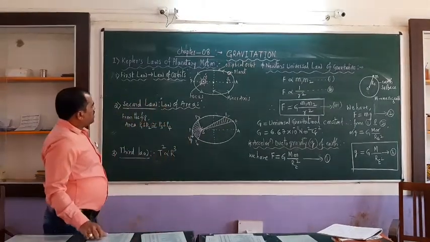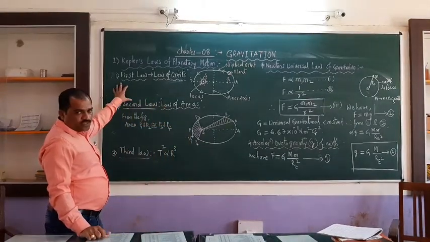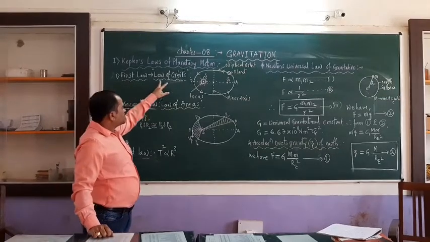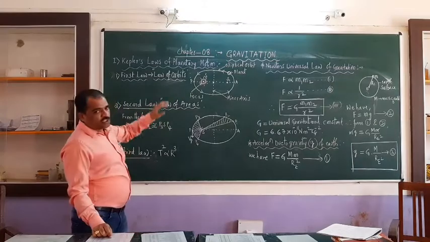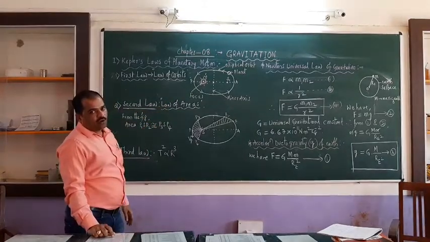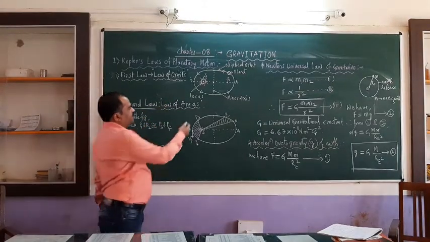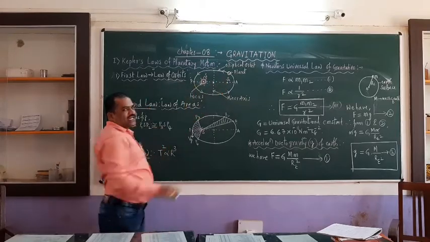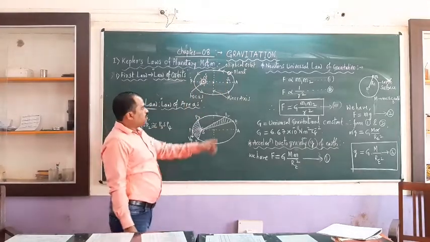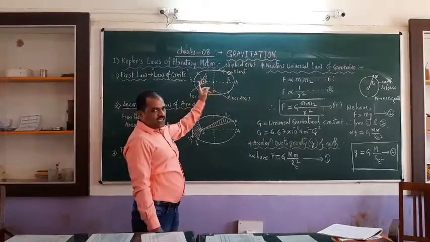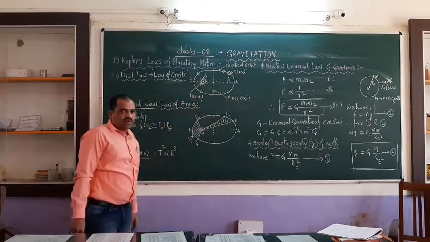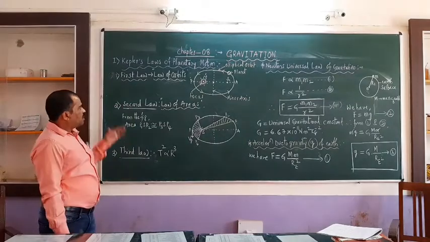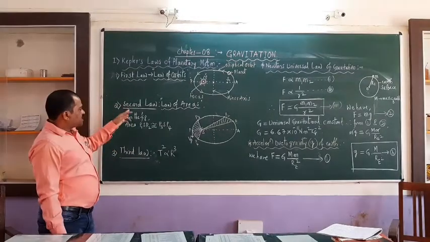This is the first law, famously called the law of orbits, which stresses the elliptical orbits. All the planets revolve in elliptical orbits around the sun, with the sun at one of the foci, meaning the sun is present at any one of the foci. This is the first law. Then coming to the second law.